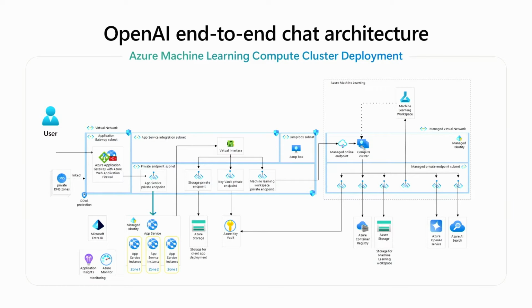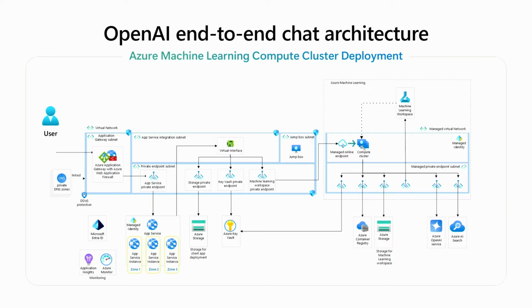When Azure App Service, which is a PaaS service, wants to make a call back into the network, it calls through a virtual interface. It can then make a call through a private endpoint in our virtual network and then talk to whatever downstream services it wants. In this case, it wants to talk to the managed online endpoint there on the right. That managed online endpoint is where our prompt flow code was deployed. The managed online endpoint actually acts as a load balancer and a router to the code that's running inside of that compute cluster.